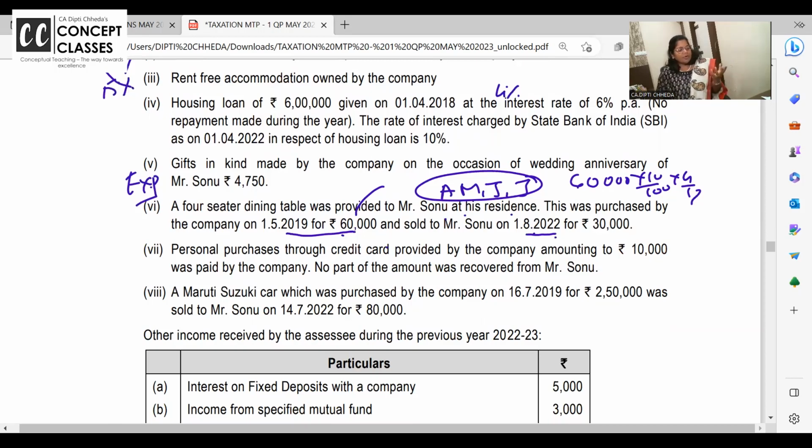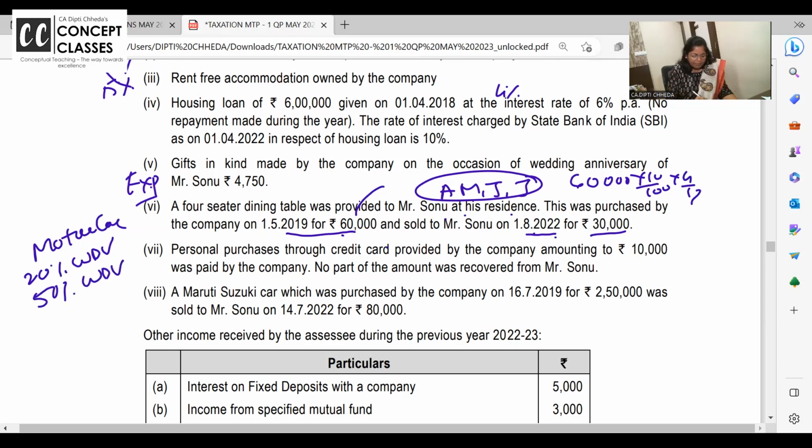So for motor car, you have to take 20% depreciation on WDV basis for each completed year. If you want, write it down. Motor car 20% WDV for each completed year. So the day I transfer you, what is the WDV? And against that you have paid me 30,000. This I'll show you in the answer. For computer it is 50% WDV and for furniture and all it is 10% SLM we will take. Okay?